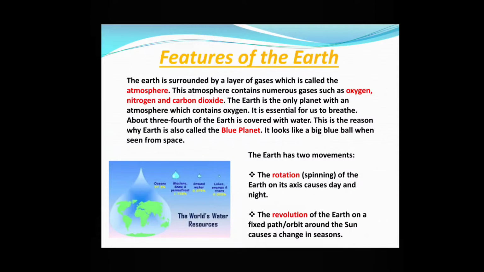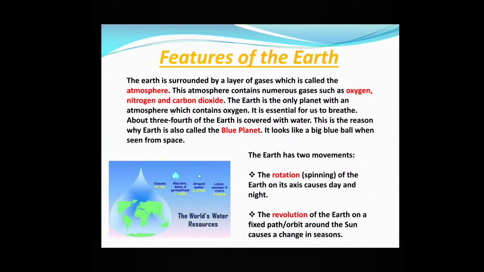From glaciers, 1.725%. From groundwater, 0.075%. From lakes, rivers, 0.025%. So we can say that the sources of the water are glaciers, oceans, groundwaters, lakes, rivers, and so on.